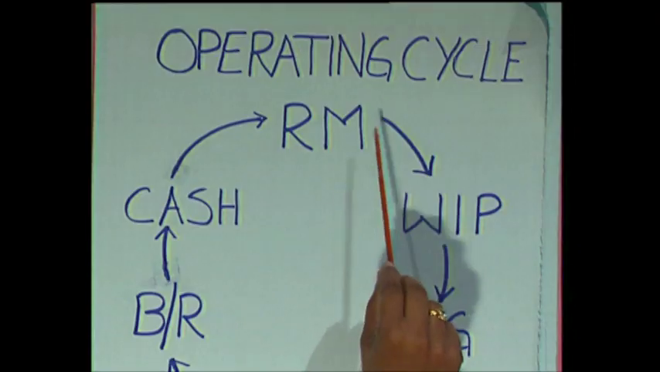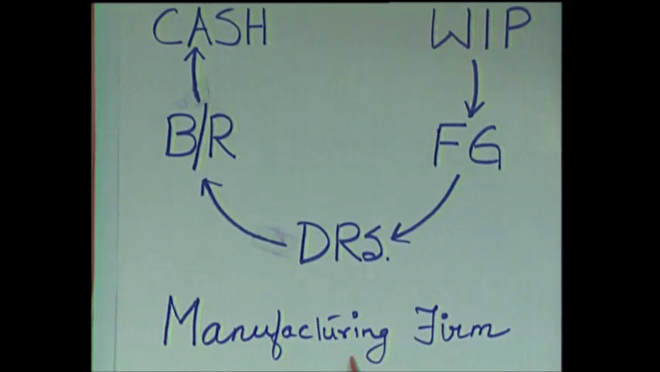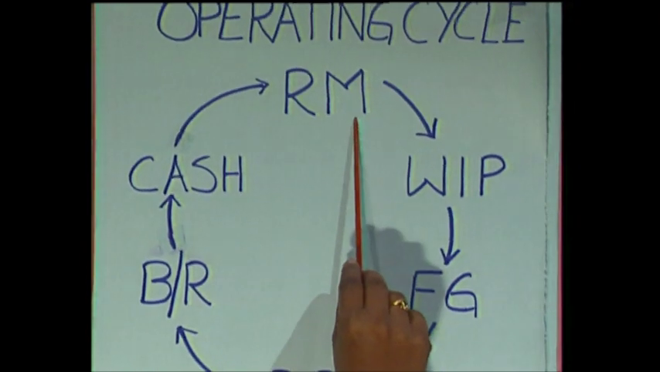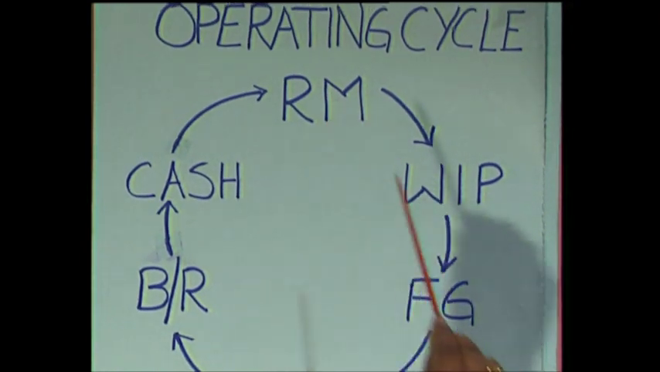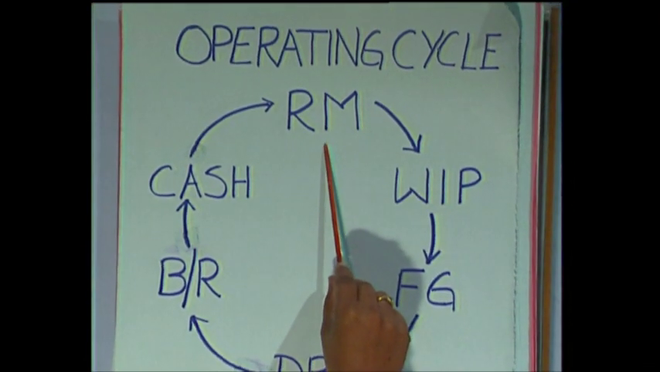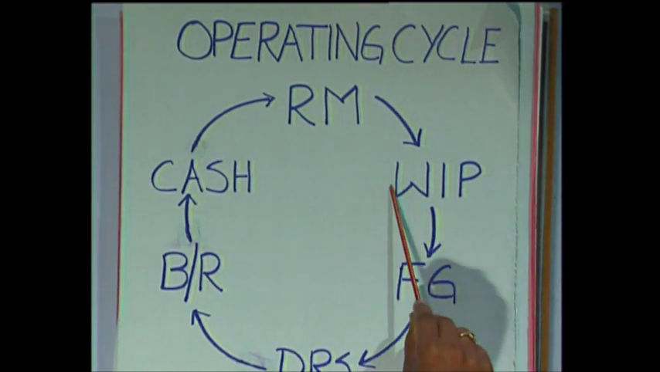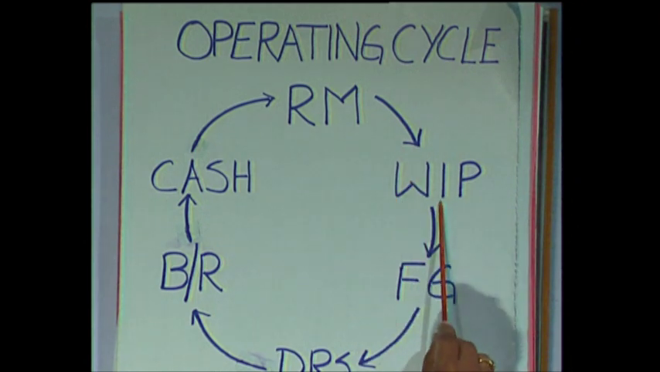We should know why there is a need for working capital. The need for working capital arises because of the operating cycle. By operating cycle, we mean the sequence of events taking place in a manufacturing concern. When we purchase raw material, it will not be directly converted into finished goods. For some time, it will be in the raw material stage, and the process of conversion of raw material into finished goods takes some time. In the middle, there will be work in process.